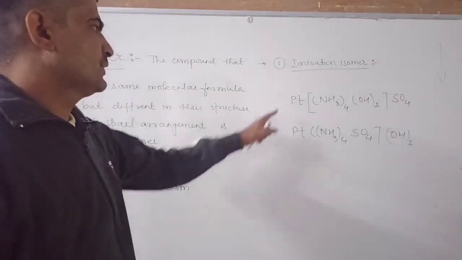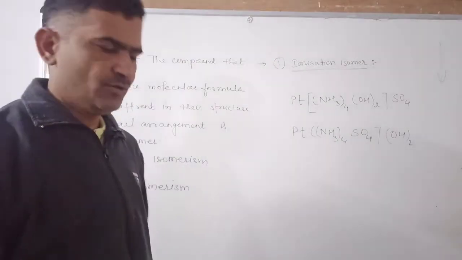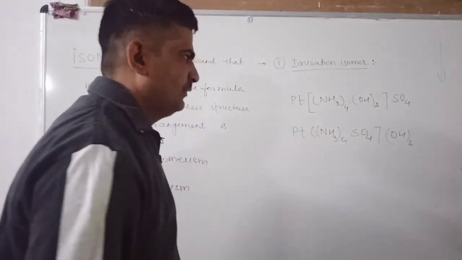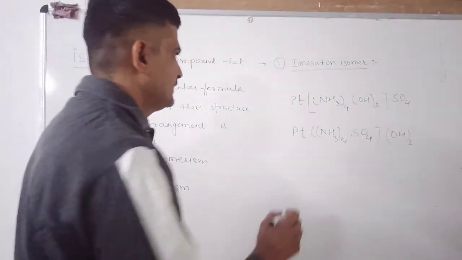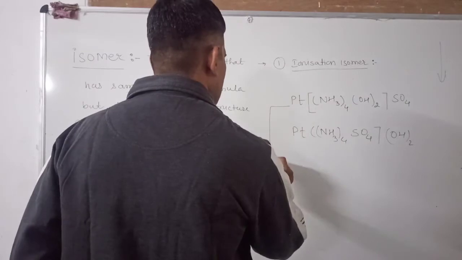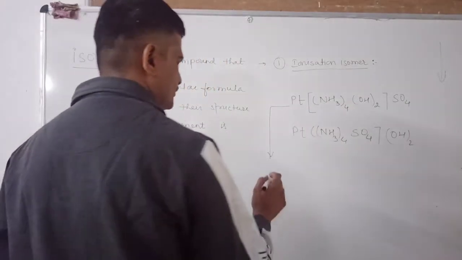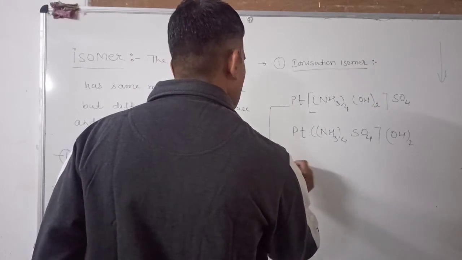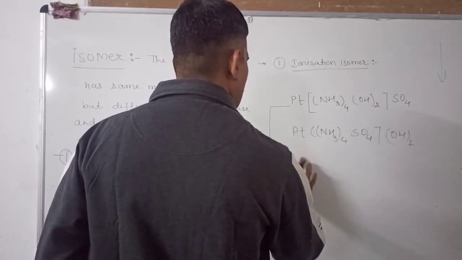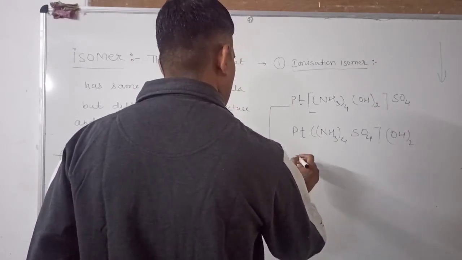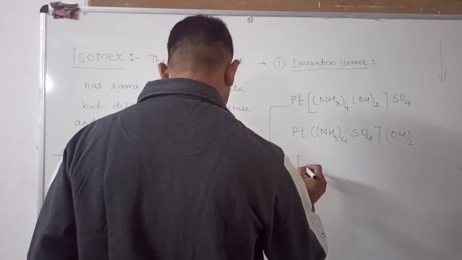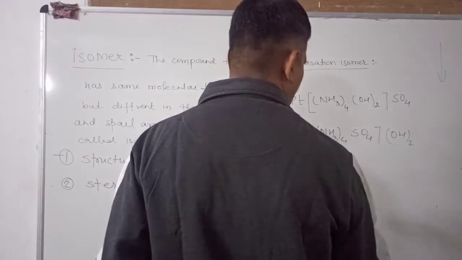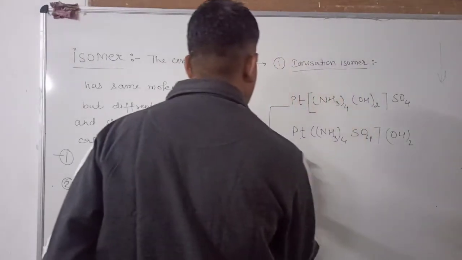These two coordination compounds show ionization isomerism because when you dissolve these two compounds in the solvent, they will furnish different ions.